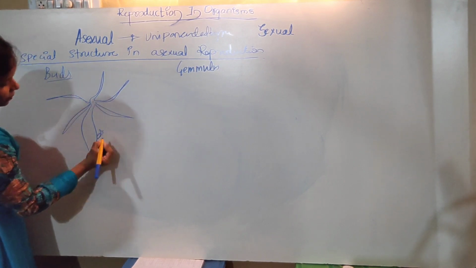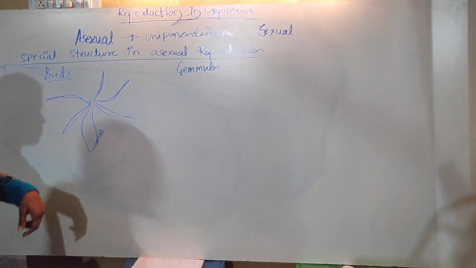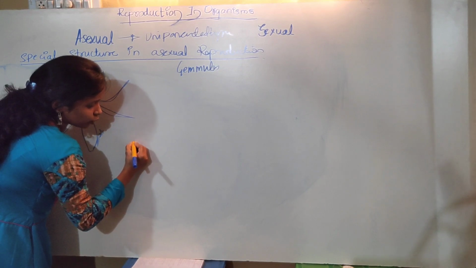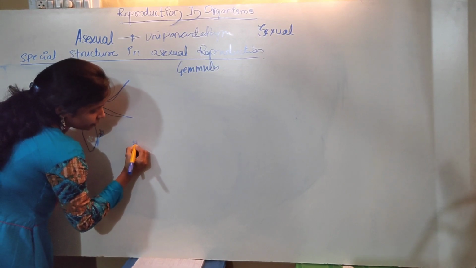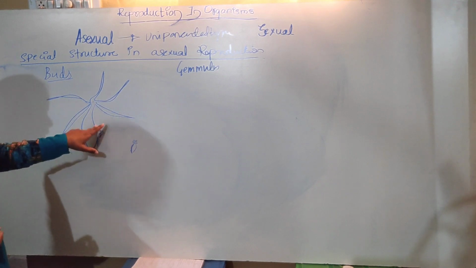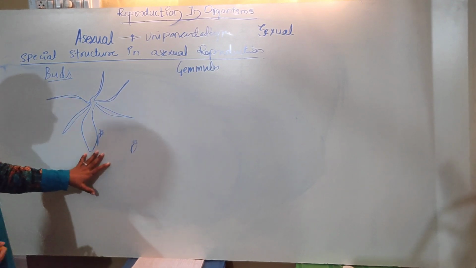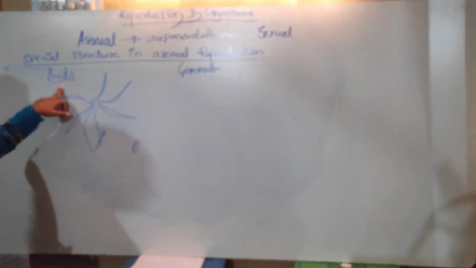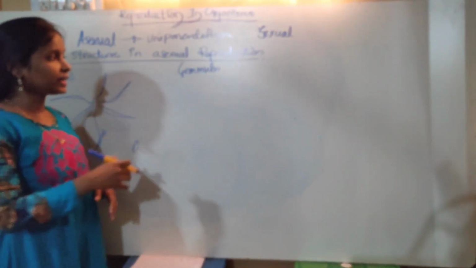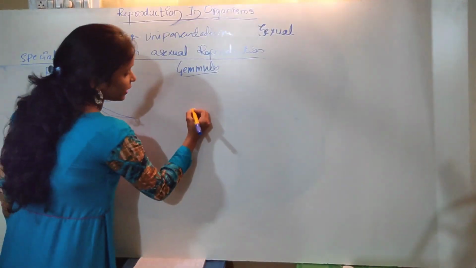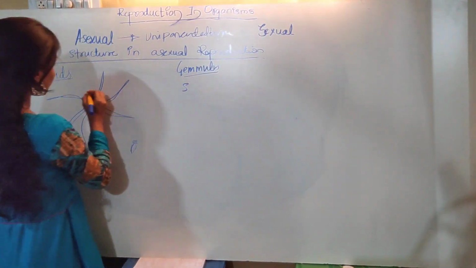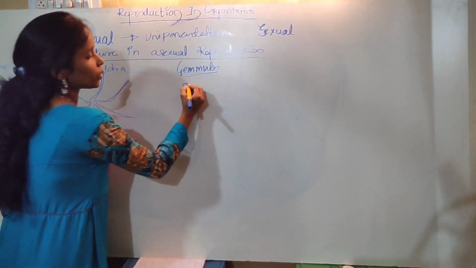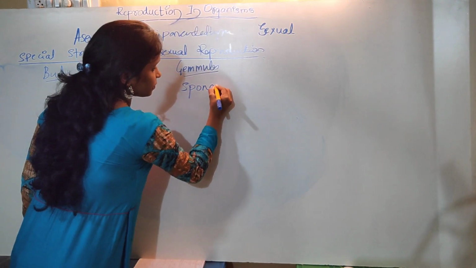Okay. So this bud-like structure keeps on growing and forms a small hydra-like structure. When detached from the parent body, it can go and attach itself to a suitable substratum in the aquatic medium, and it forms a new individual like the parental type. This is all about the buds. And see, when buds grow externally, we call them buds. When they grow internally, we call them gemmules. Here, example of buds is hydra, and gemmules we see in sponges.